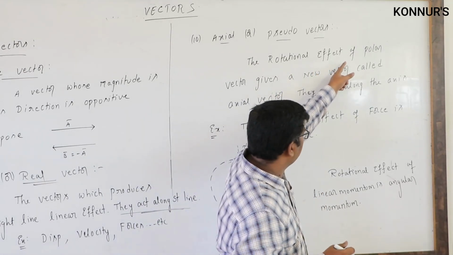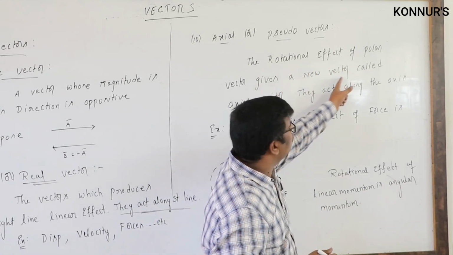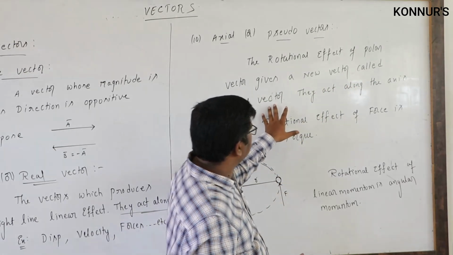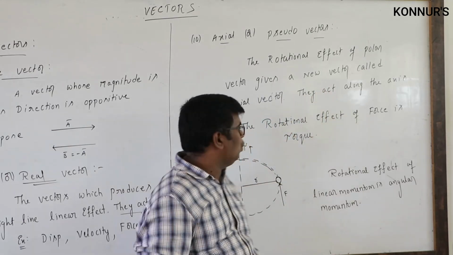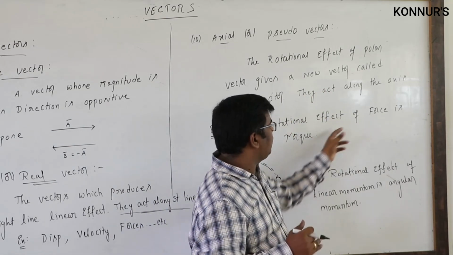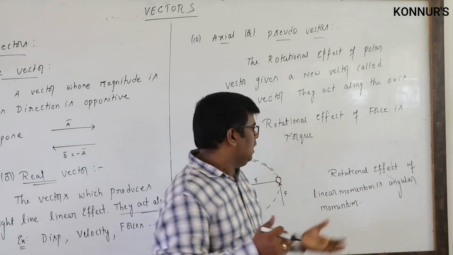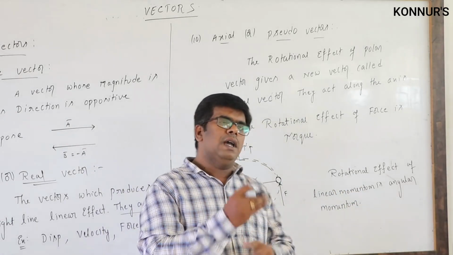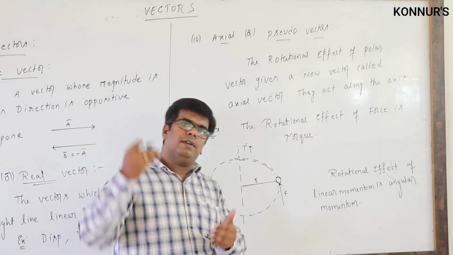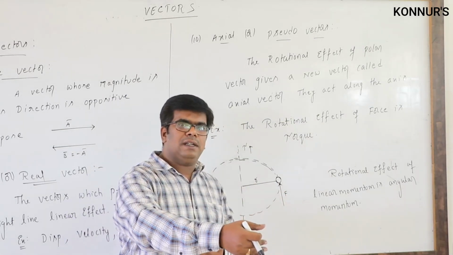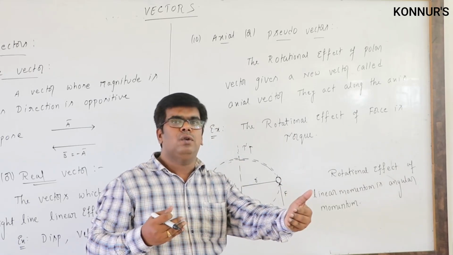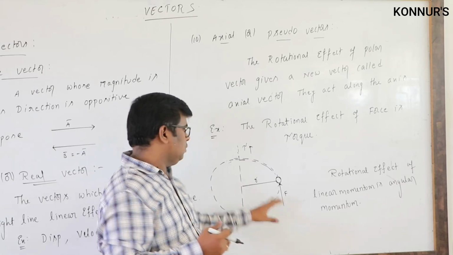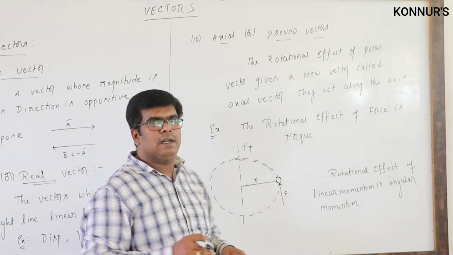So the rotational effect of a polar vector gives a new vector. The vector is what now? Torque. The torque we can call an axial or pseudo vector. So the rotational effect of force is torque. Like that, the rotational effect of linear momentum produces angular momentum. Like that, a polar vector which produces a rotational effect gives a new vector called an axial or pseudo vector. So these are the types of vectors.